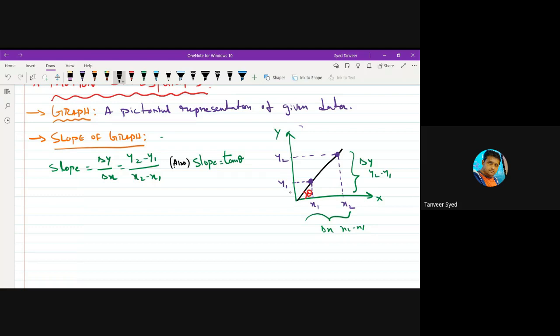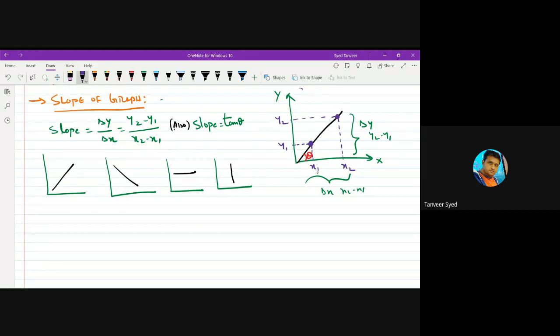And for slope of a graph, we can have different shapes of graph. If a graph is like this, another graph is like this, another like this.